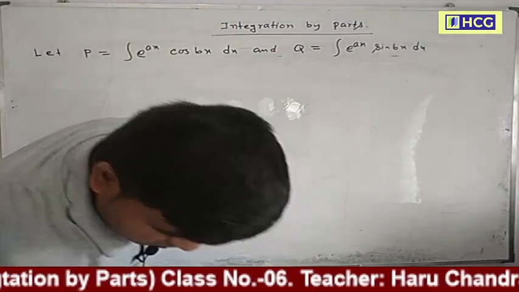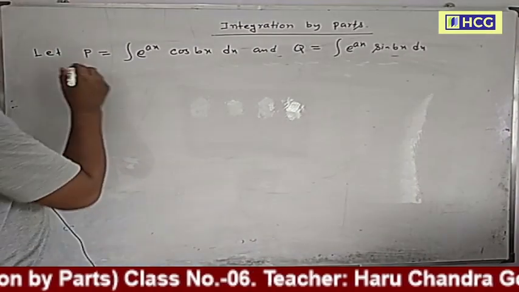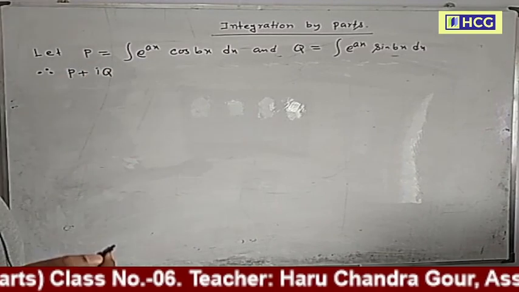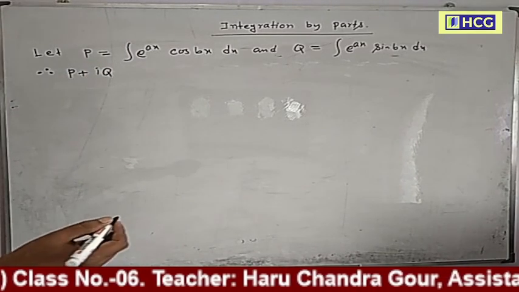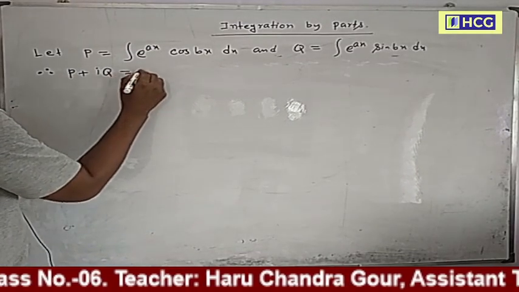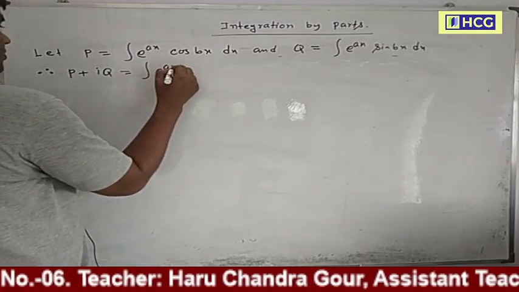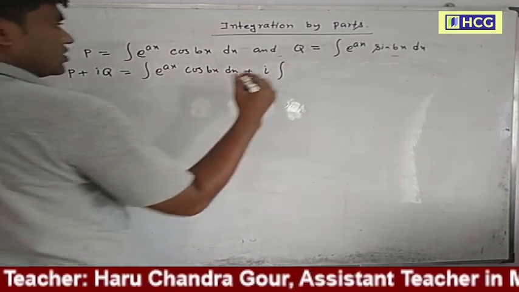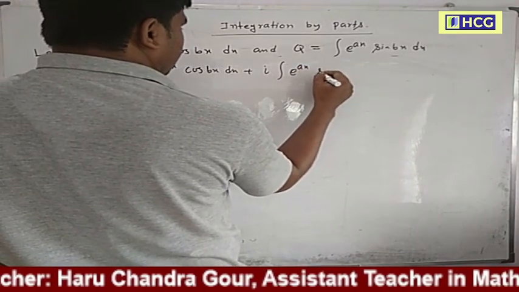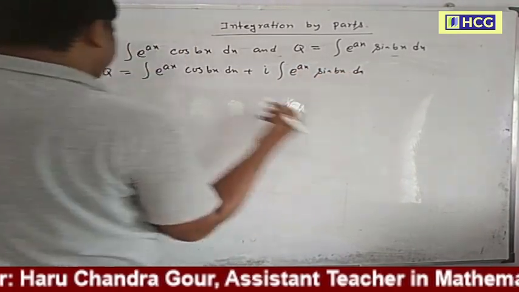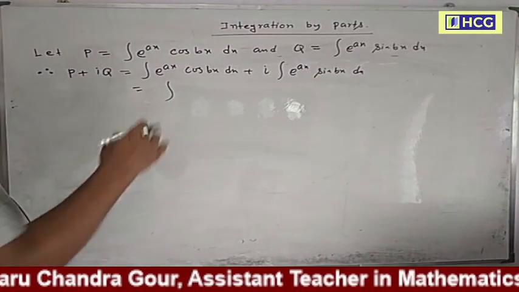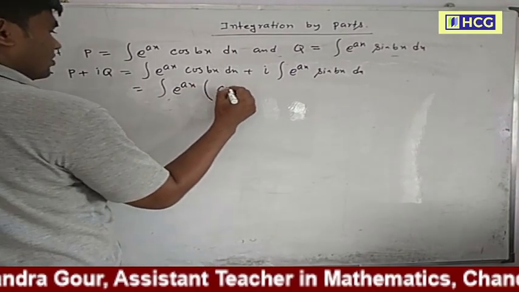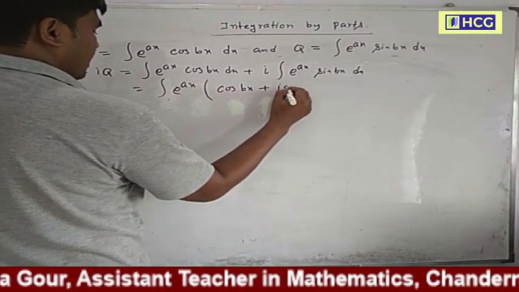Therefore p plus iq, where i is a complex number, the square root of -1. So this is the integration of e to the power ax cos bx dx plus i into the integration of e to the power ax sin bx dx. Now this is the integration of e to the power ax, which is common, times cos bx plus i sin bx.